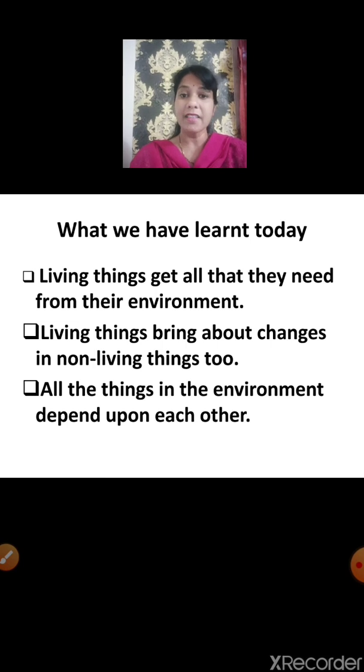All the things in the environment depend upon each other. We all depend on each other. We depend on plants and animals for food. Plants depend on the environment for food. Animals depend on plants and other animals for food. So we all depend on each other.